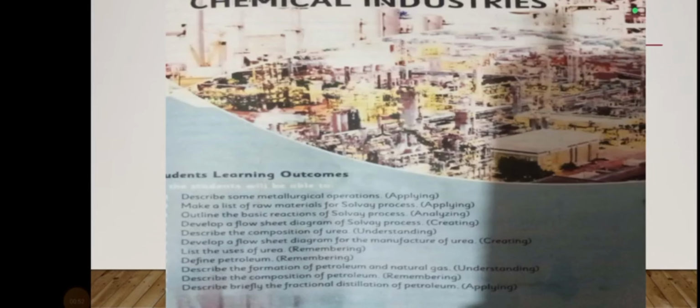The main industry is metallurgy, in which the copper metal will be discussed, how it can be extracted and how it can be made usable. Then some other chemicals include washing soda and baking soda, which will be manufactured in the Solvay process, and urea manufacturing will also be discussed here. And the students will be able to know how crude oil is converted into useful products, that is diesel and petrol and some other fractions of petroleum.